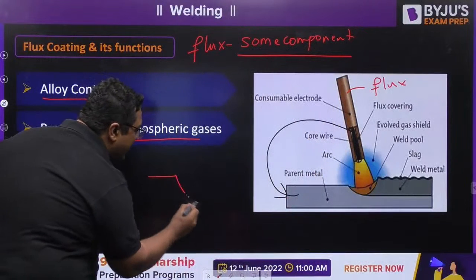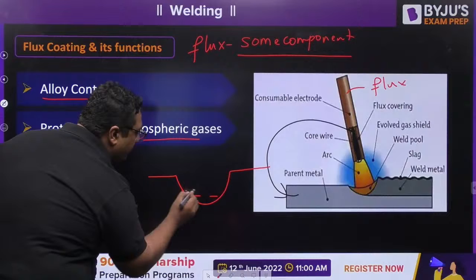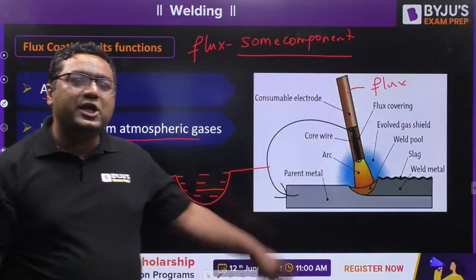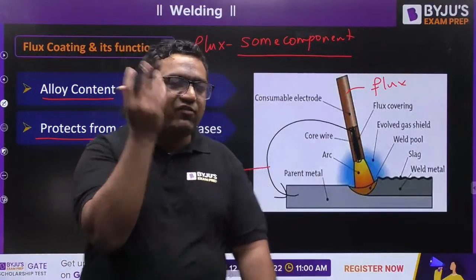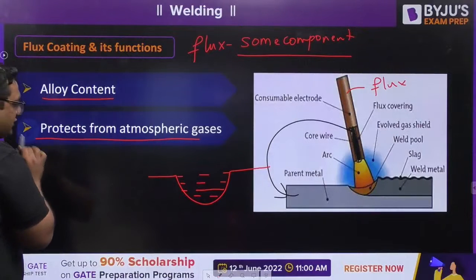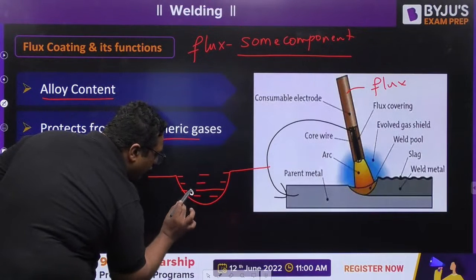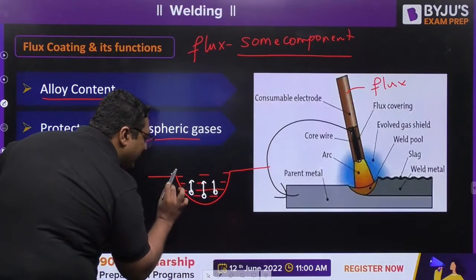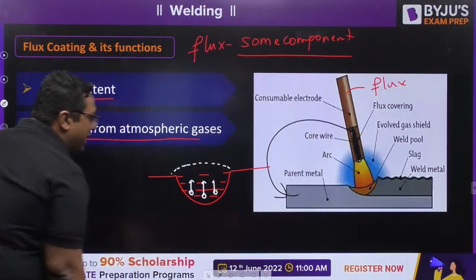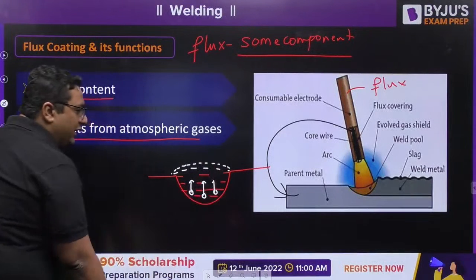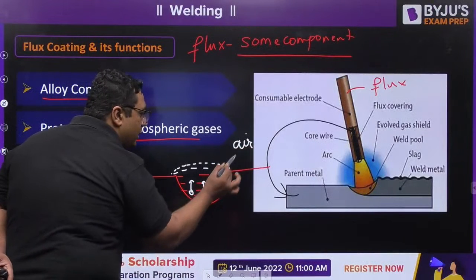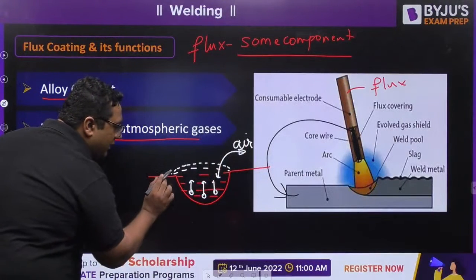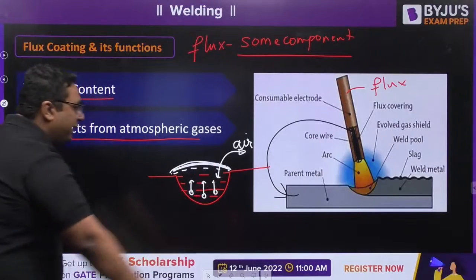Like if you have this as the molten pool, in which all the melted portion is coming, it is nothing but the combination of metal wire as well as the flux material. So my dear, what will happen? The flux material which is lighter will try to go up, and it will make a protective layer outside. And my dear, this flux material will not allow the air to come in contact with the molten metal. So this contact will not be possible because this lighter flux will come in between.